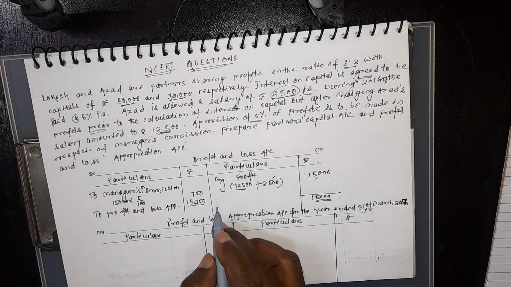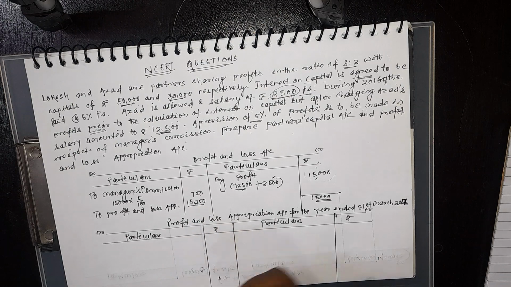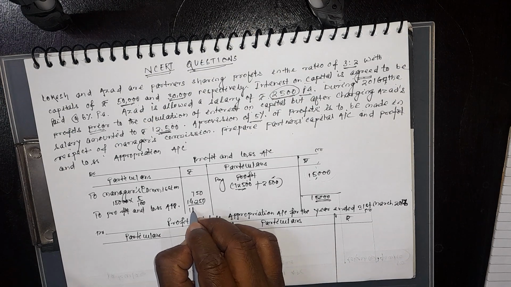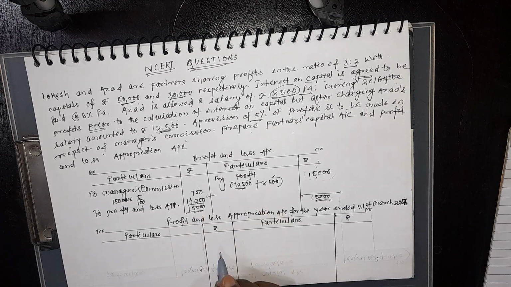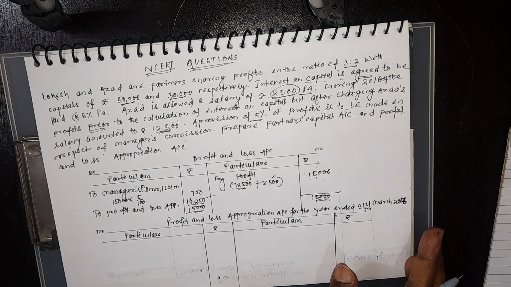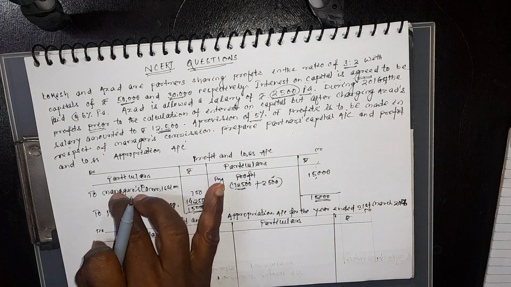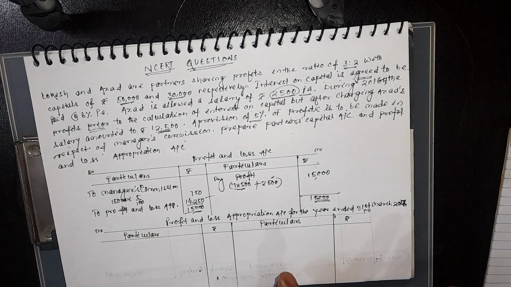So the remaining amount will be available for the partners, for interest on capital and for salary. Clear? So you will write 15,000 here, and the balancing figure 14,250 will be transferred to the profit and loss appropriation account. Without preparing the profit and loss account you can also write it here, but for your better understanding I prepare it separately.